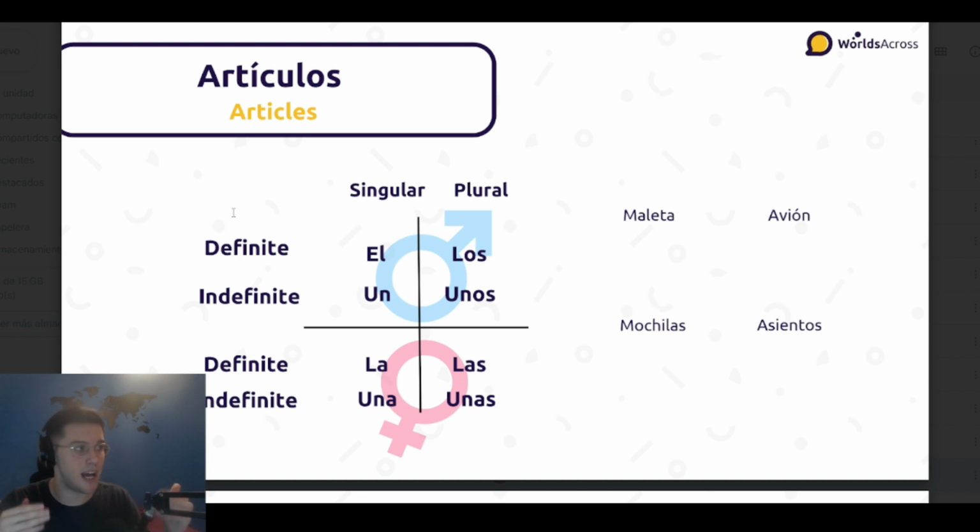You can think them as like the in English, and you also have the indefinite articles, that un, unos, una, unas. Those you can think it in English as a. So if I say un avión, I'm saying a plane. But if I say el avión, I'm saying the plane.